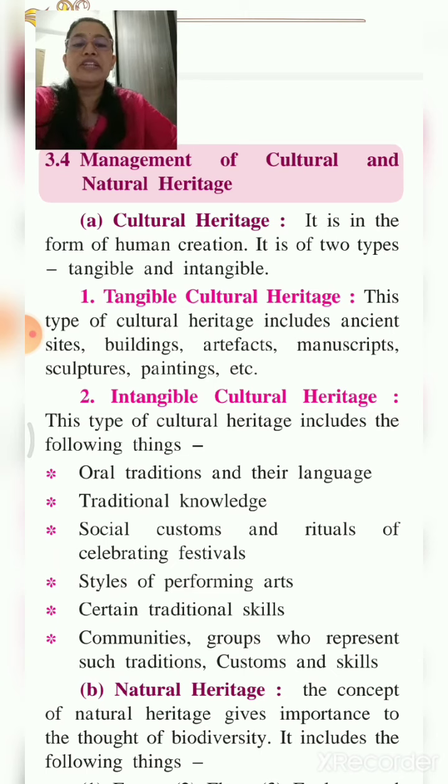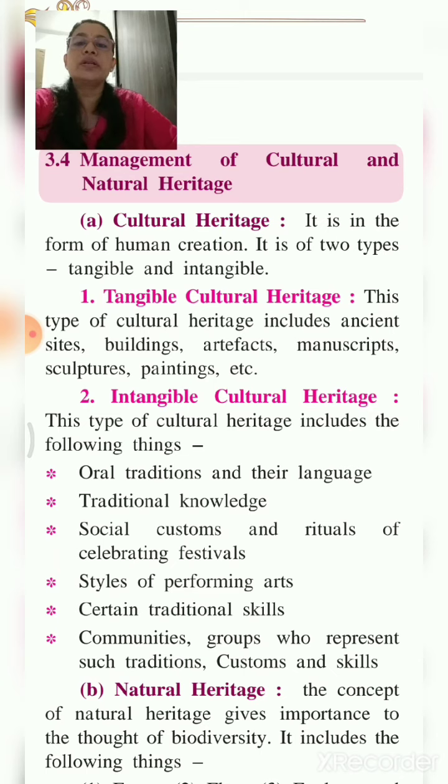Next is the intangible cultural heritage. What all is included in the intangible cultural heritage? That cultural heritage which we cannot see with our eyes. It includes oral traditions and their language.